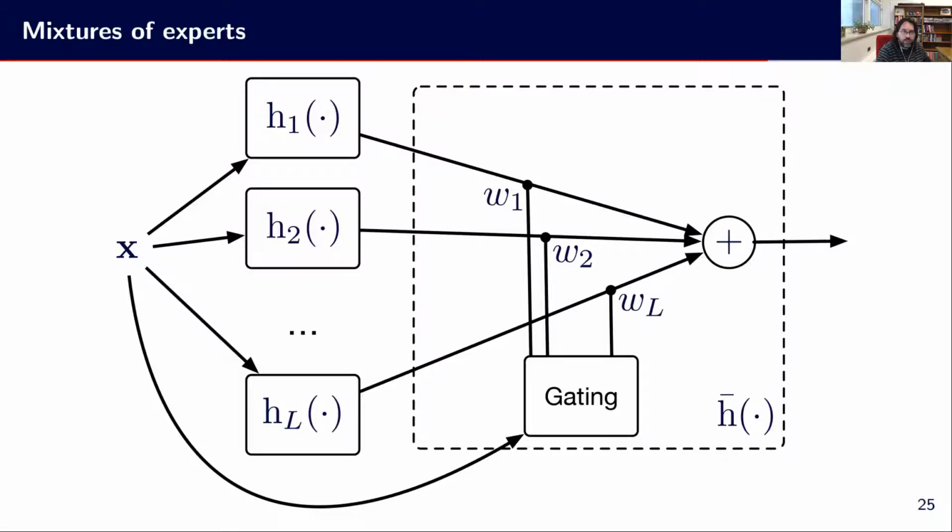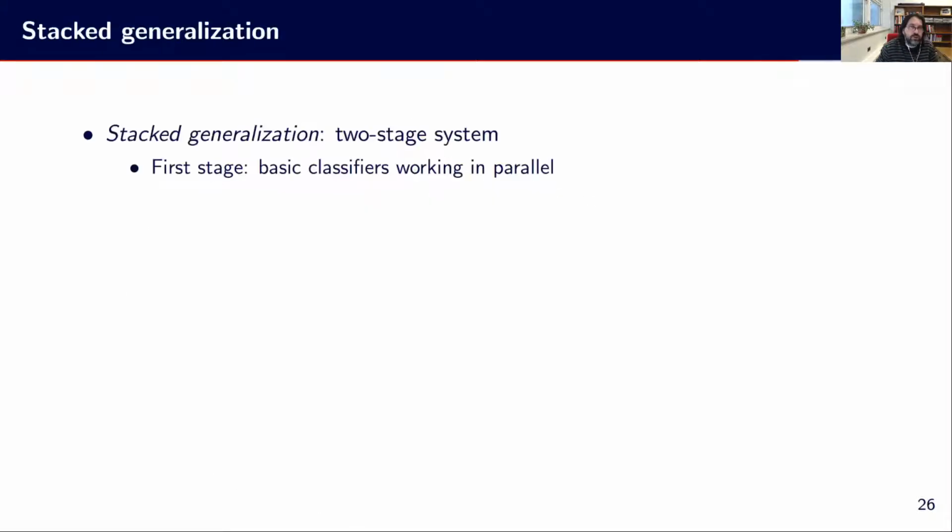And we have the gating function, which can be a linear model or multi-layer perceptron. In that case, we will learn to weight every decision according to what we know of the expertise of the members. So the gating can be trained on the observed decisions and observed errors of each member of the mixture, each expert of the mixture.